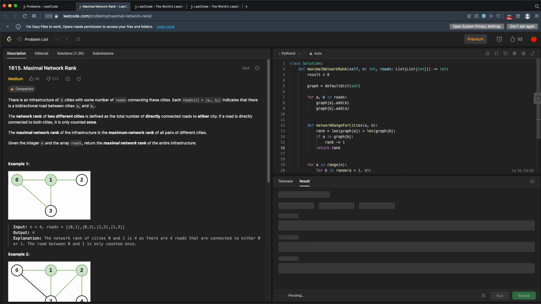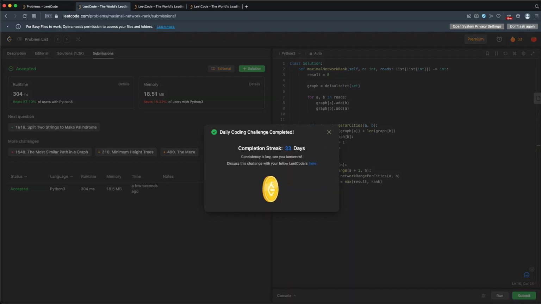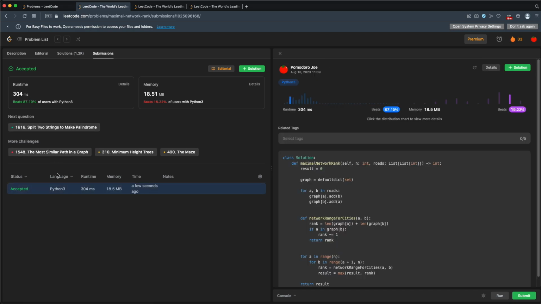All right, let's see how this goes. It looks like it's working. Let's see if we pass. And we pass. All right, and let's see how we do. We actually do pretty well. So we beat 87% for runtime and 15% for memory. So yeah, that's not too bad.